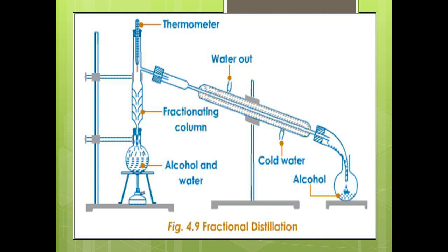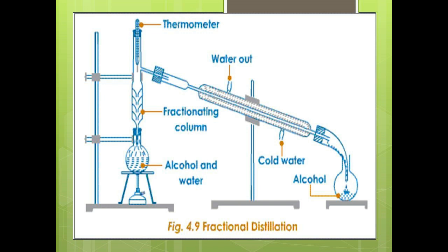Here in the flask, there is alcohol and water, and a fractional column. Inside the fractional column, a thermometer is fixed, and there is a condenser. In the condenser we have two openings: one is water in, another one is cold water out. Finally, through the condenser, the alcohol is collected by the container.